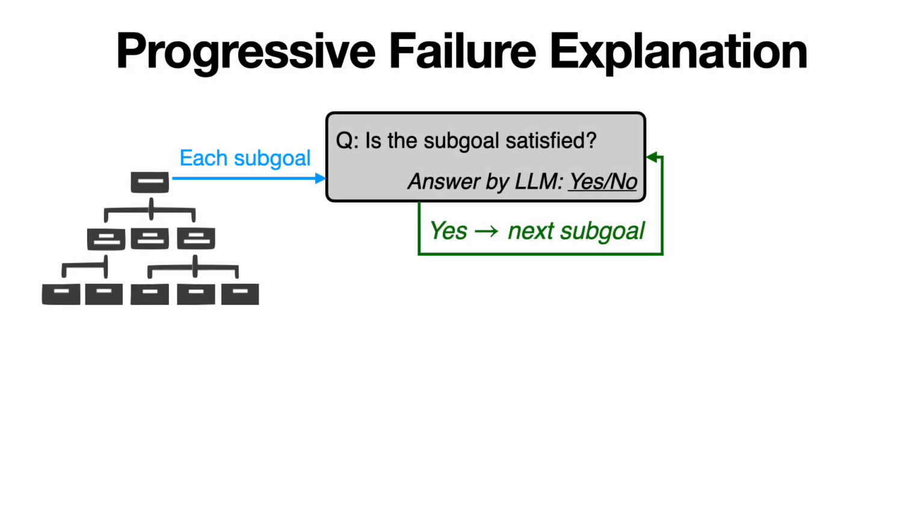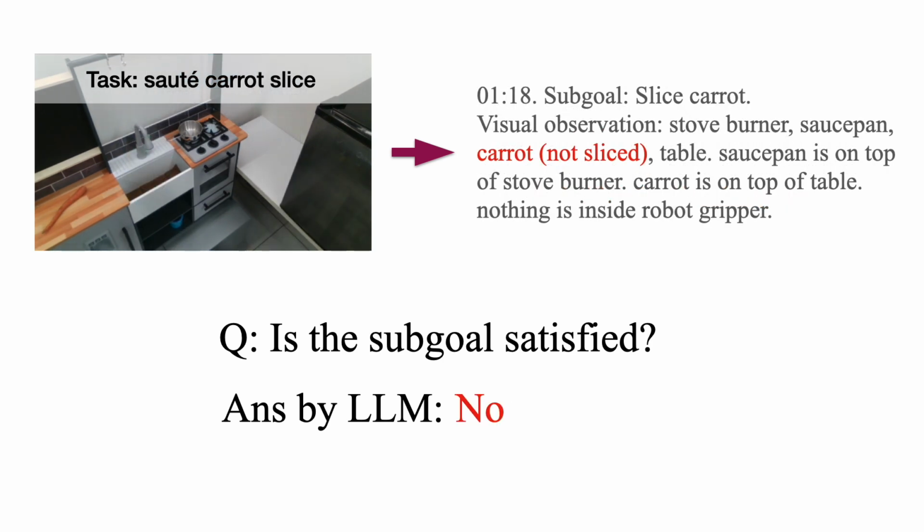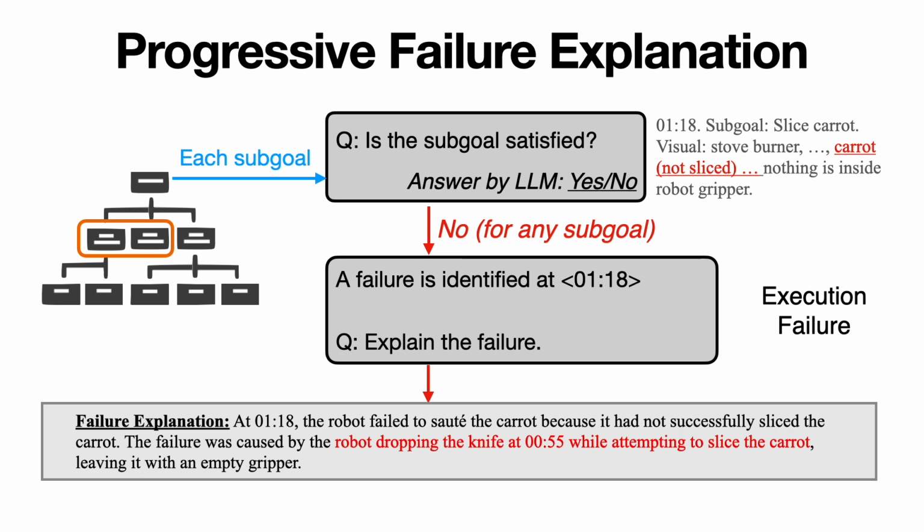With the robot summary, we propose a progressive failure explanation algorithm to systematically query the large language model. The method will first iteratively prompt the LLM to verify whether a robot subgoal is satisfied given the subgoal-based summary. Here's an example in the task salted carrot slice. Here, the LLM identified that the subgoal sliced carrot is not satisfied. If a subgoal is not satisfied, then the event-based summary up to the failed subgoal will be retrieved for further explanation.